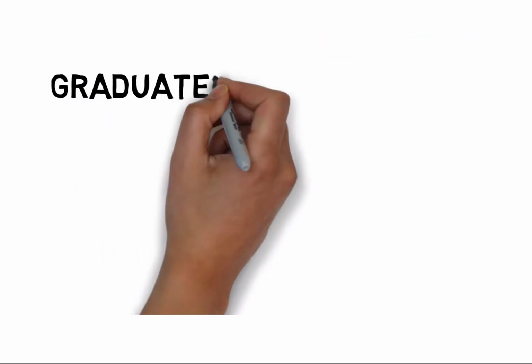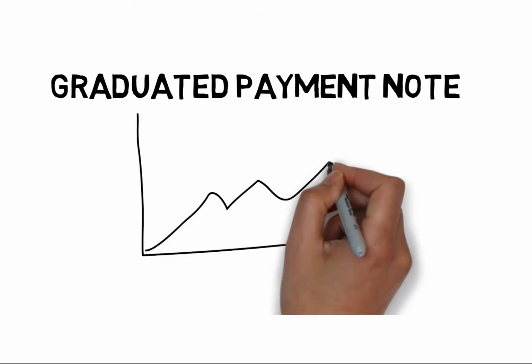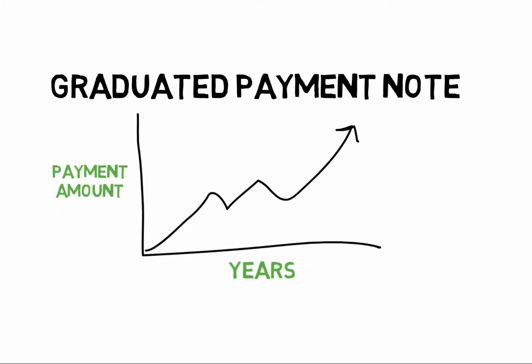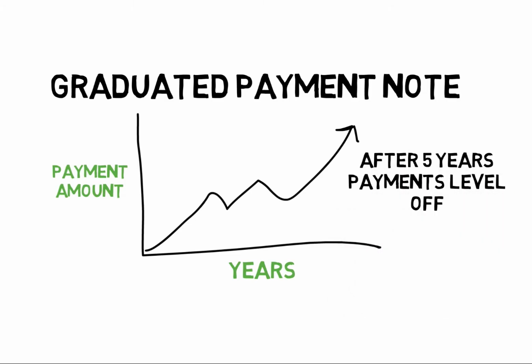Another type of note is called a graduated payment note. Although not used too often today, a graduated payment note is where the payments are lower initially with the loan, and then they graduate or go up every year, typically for 5 years in a row. After 5 years, the payments will then level off.